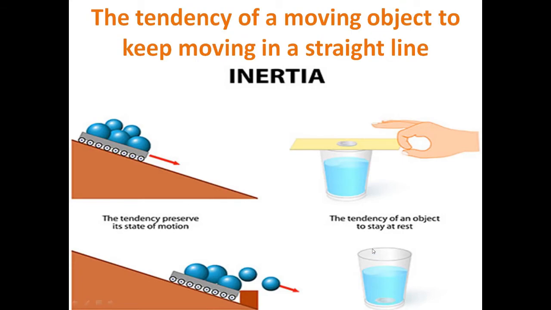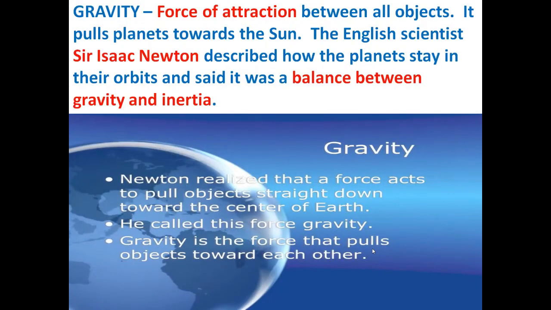So this is inertia. Because gravity and inertia are in balance while acting on a planet, the planet can keep itself in the orbit. This is what was described by Sir Isaac Newton.